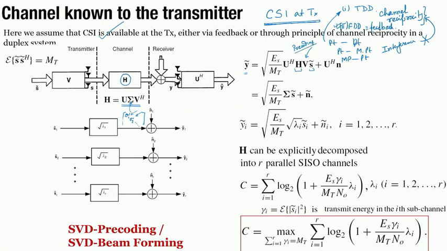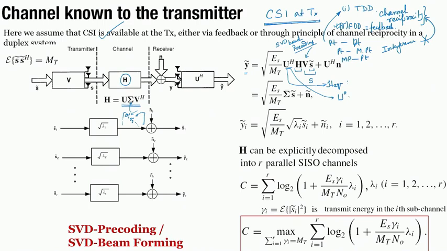Okay. So, S is the signal, V times S produces the S which we had been using in our earlier notation, and this kind of precoding can be called SVD based precoding. Okay. And similarly, at the receiver, what you see is that this corresponds to HEQ in the previous discussion that we had.